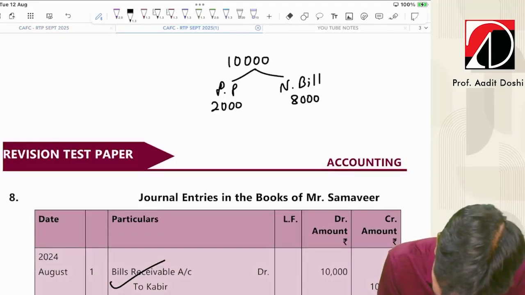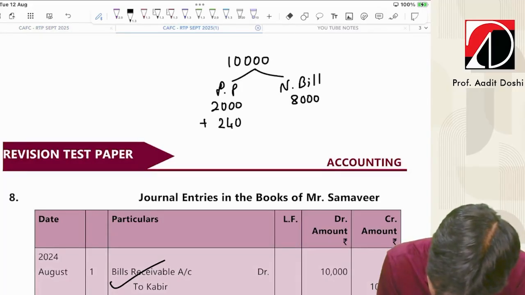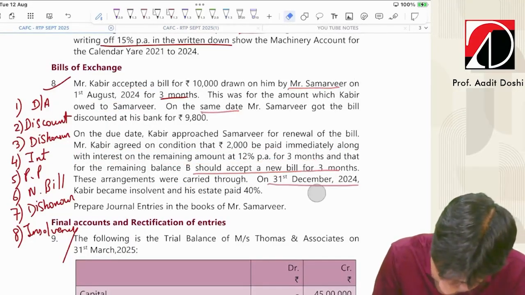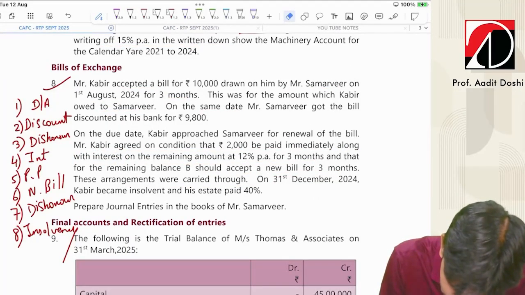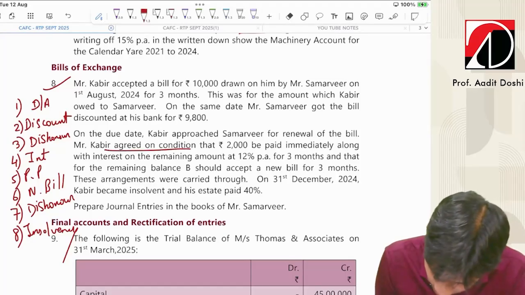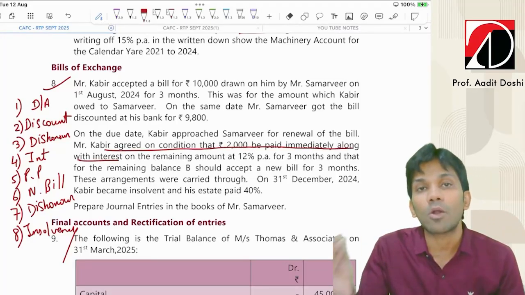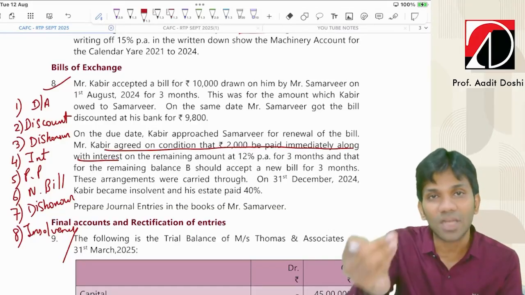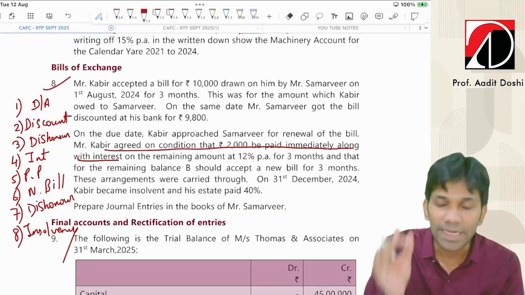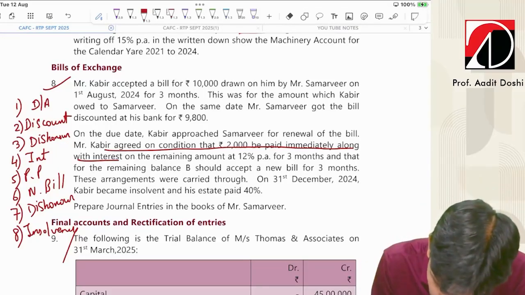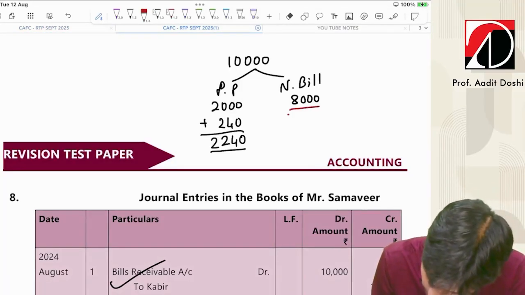240 rupees interest. And interest is paid along with the part payment only, because here it is clearly mentioned. We'll check the lines, guys, for you people. Let's read this. Kabir agreed on the condition that 2,000 to be paid immediately along with interest. So interest is calculated on the amount which is not paid by the drawee. But interest comes with whom? That the question will mention. So interest here is coming along with part payment. So 2,240 will be the part payment amount, and this will be the new bill amount.